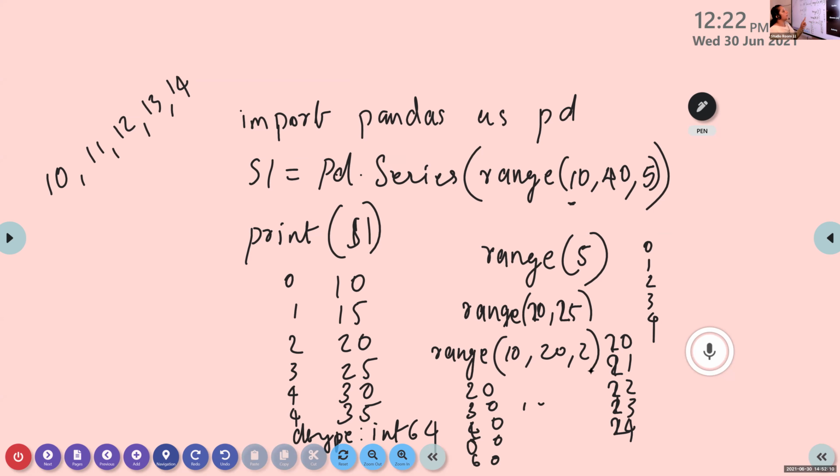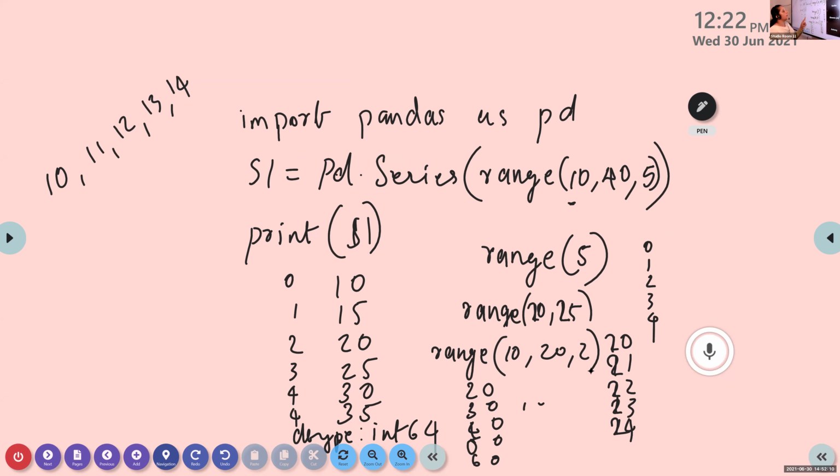Then what about this index? Here we are using a for loop. I want to display index value as A, B, C, D, E. We want to print A, B, C, D, E as index value.